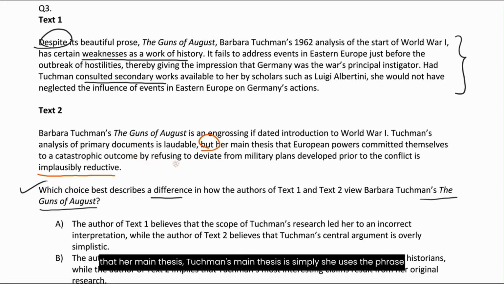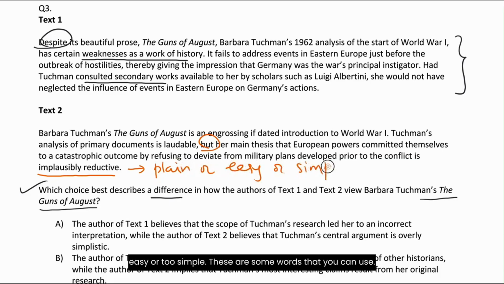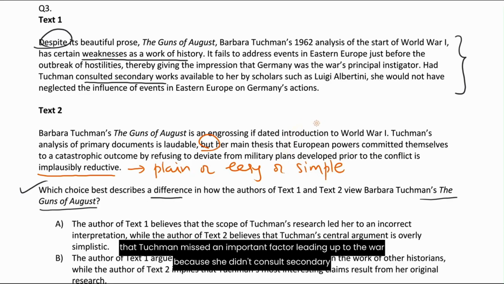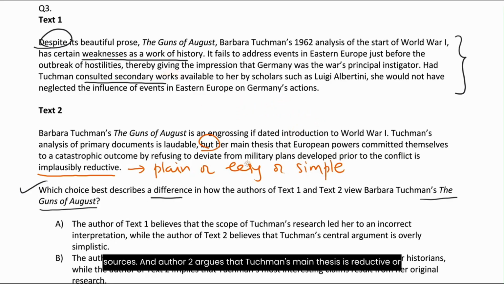Author 2 basically says that Tuchman's main thesis is, she uses the phrase implausibly reductive, which for me means that it's too plain or too easy or too simple. These are some words that you can use. So both the texts are basically criticisms on The Guns of August, but for different reasons. You can clearly see that author 1 argues that Tuchman missed an important factor leading up to the war because she didn't consult secondary sources. And author 2 argues that Tuchman's main thesis is reductive or too plain or too simple.